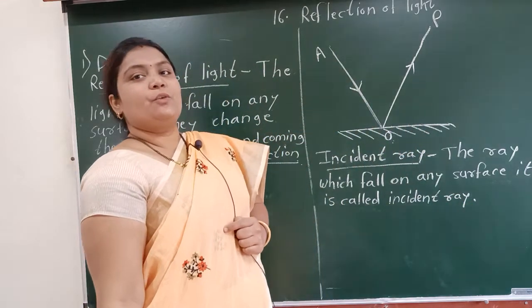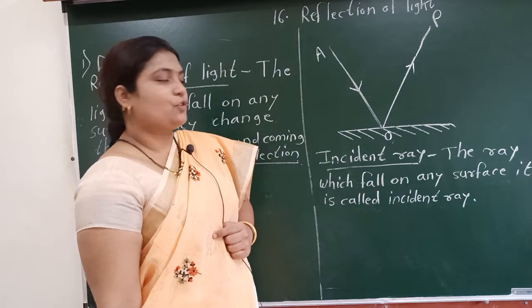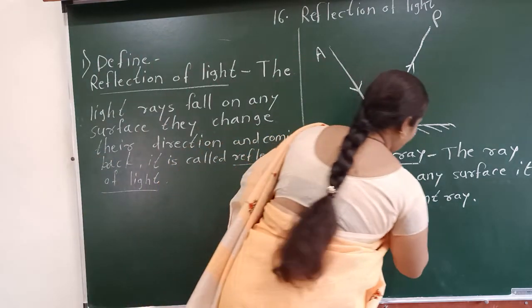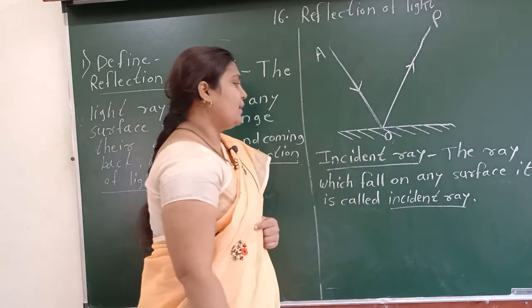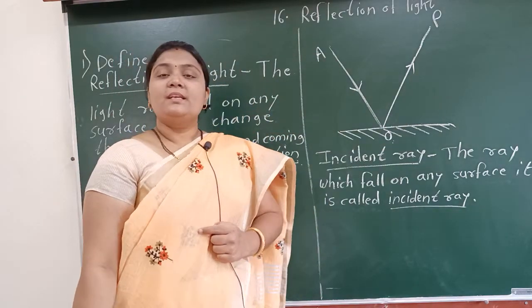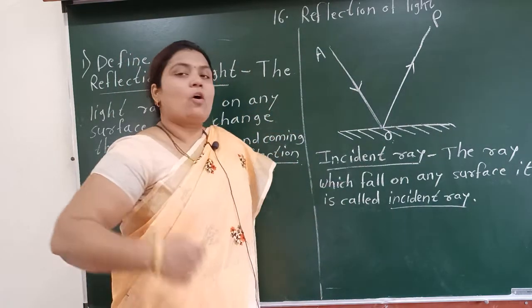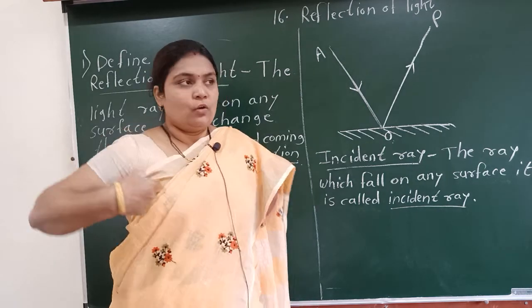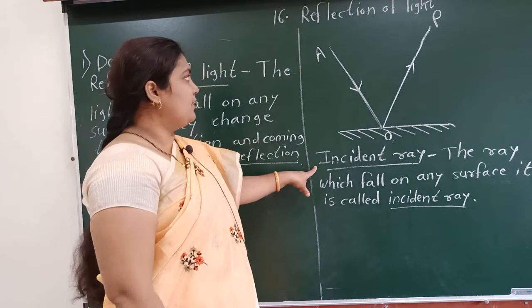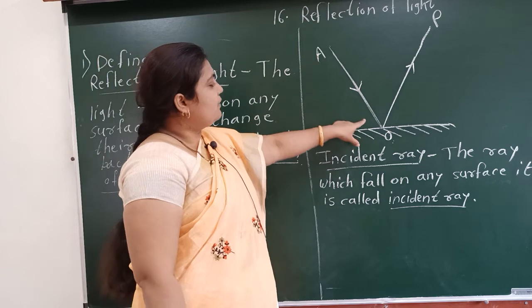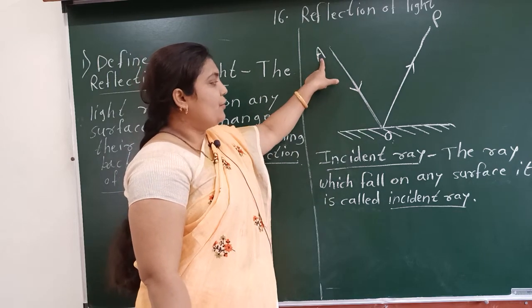Everybody give attention, we are writing here the definition of the incident ray: the ray which falls on any surface is called incident ray. This is the definition of the incident ray. The name of the incident ray in this case is ray AO.